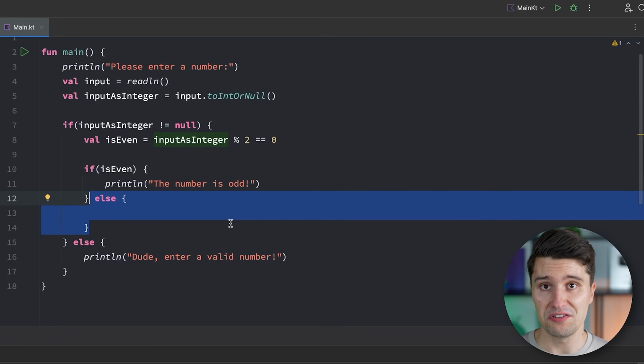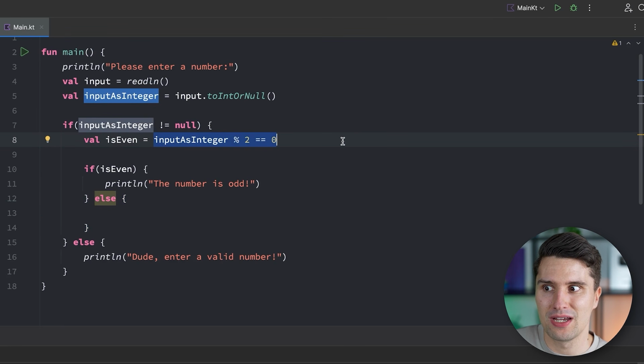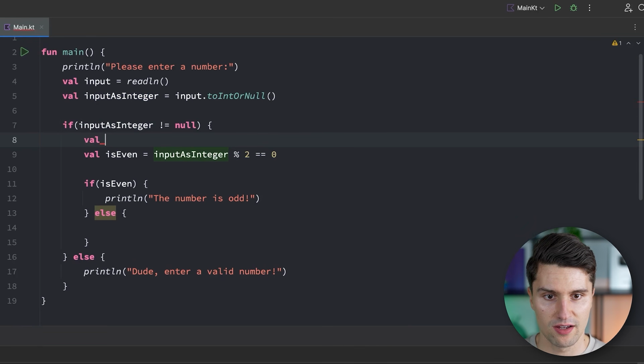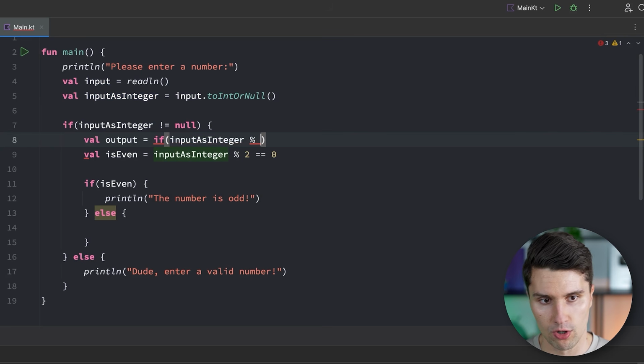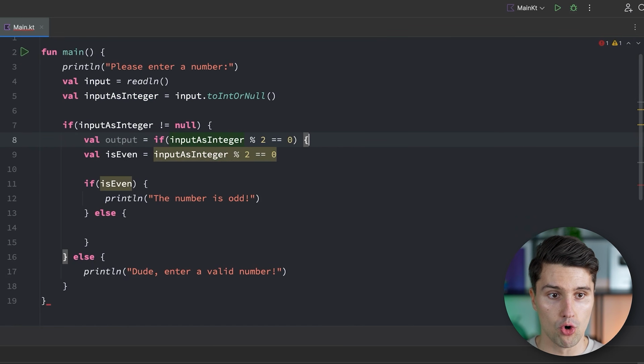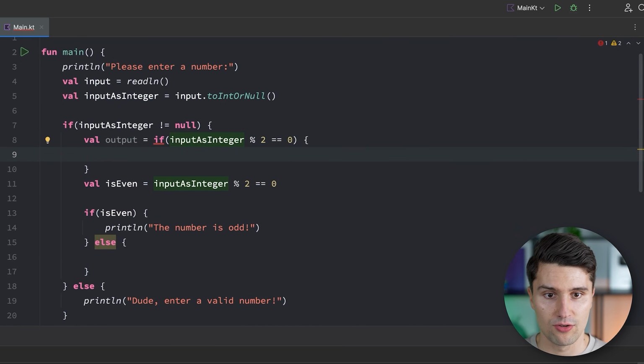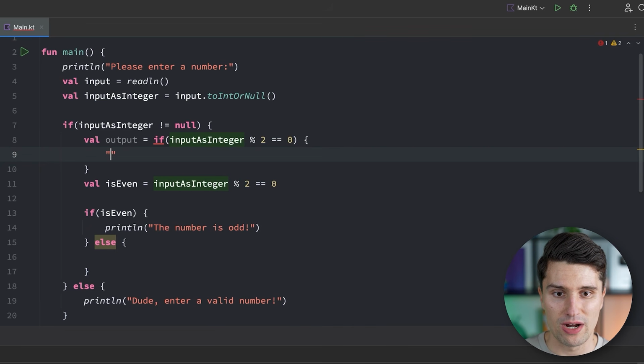The interesting thing about if statements in Kotlin is that we can also use them as an expression. So an expression would, for example, be something like this, something that we can assign to a variable. So what does that mean? We could, for example, go ahead and say val output, and we set that variable equal to if input as integer modulo 2, if that's 0, then we open a body and we simply phrase a string here.